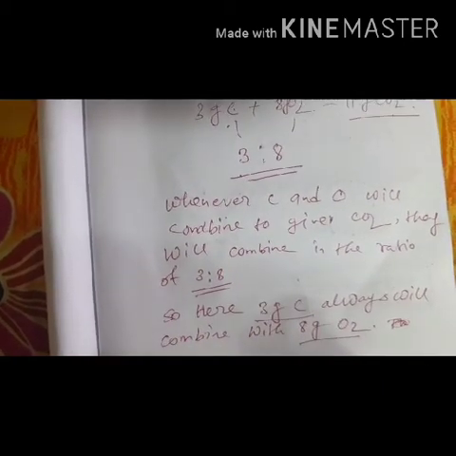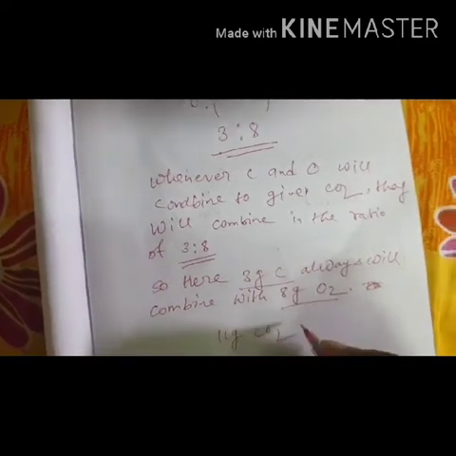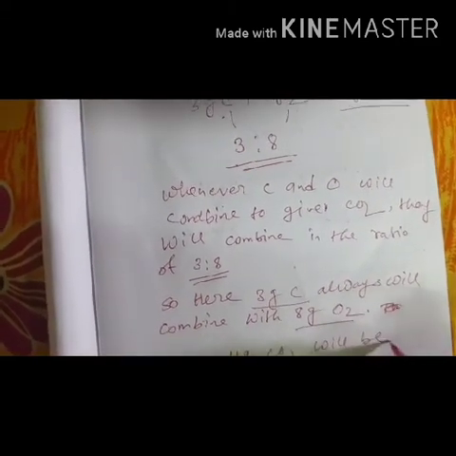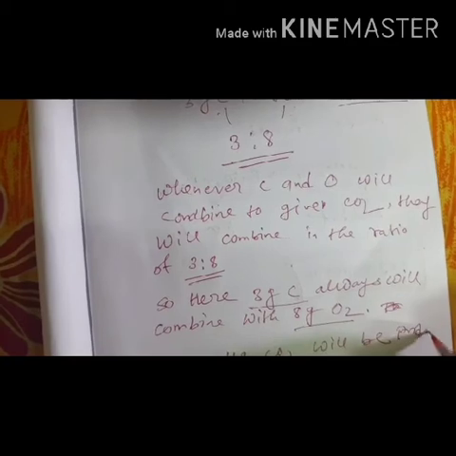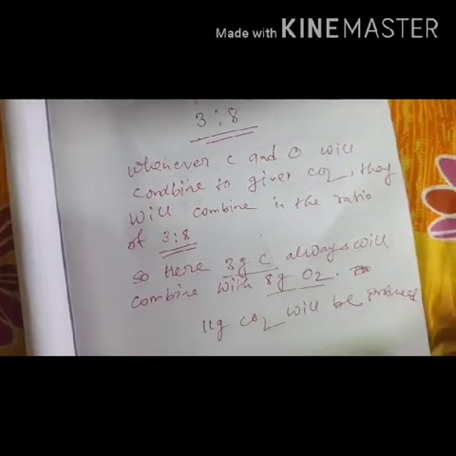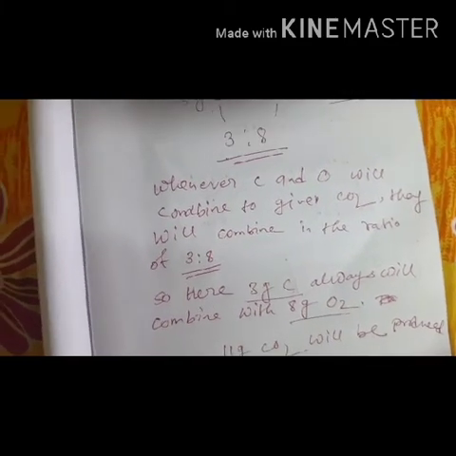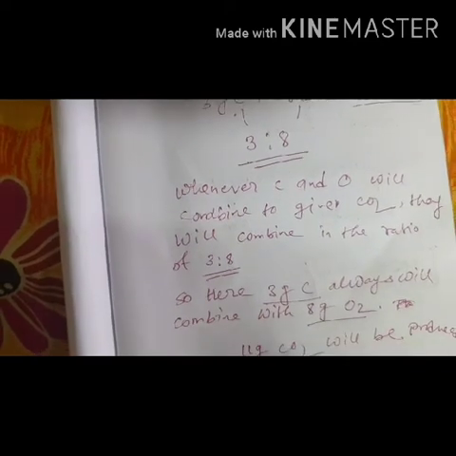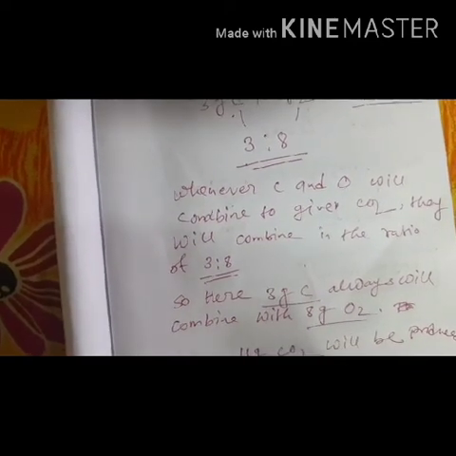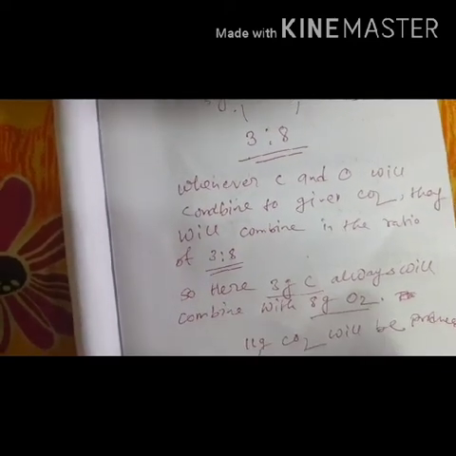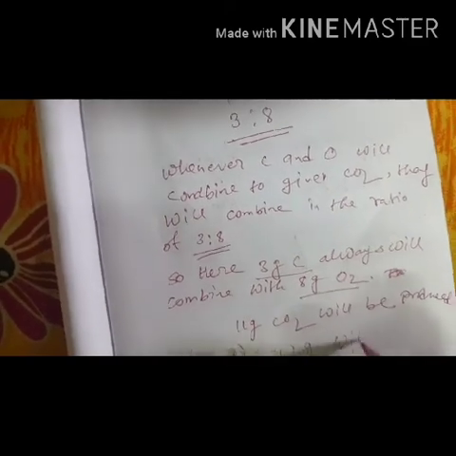That means 11 gram CO2 will be produced. And the rest of the oxygen, 50 minus 8, 42 gram oxygen, will remain unreacted.